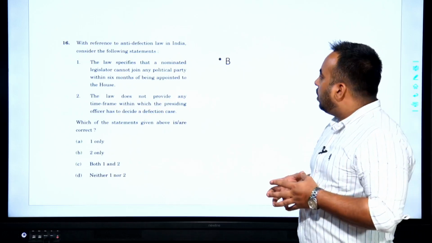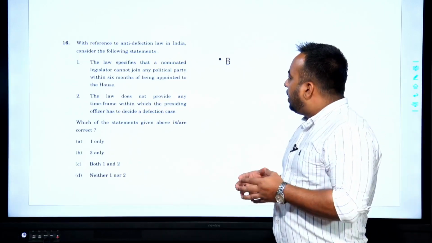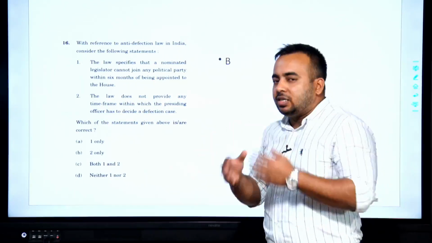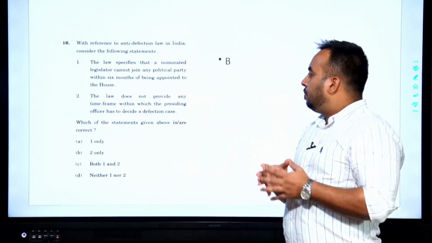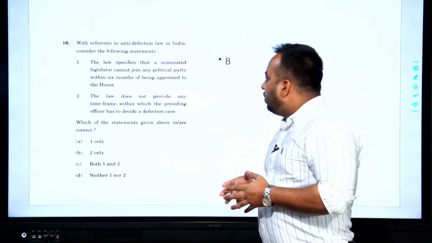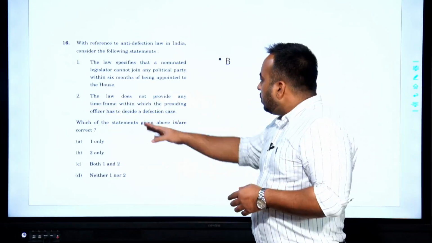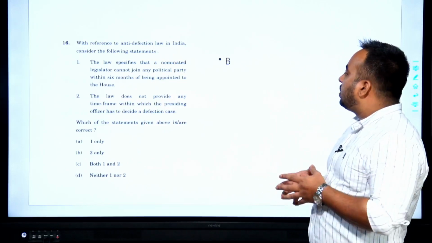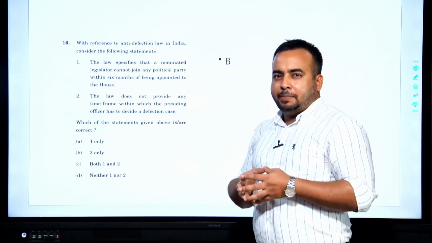That is, a nominated legislature can join any political party within 6 months and not after that, and hence statement 1 is wrong. Statement 2, the law does not provide any time frame within which the presiding officer has to decide a defection case.